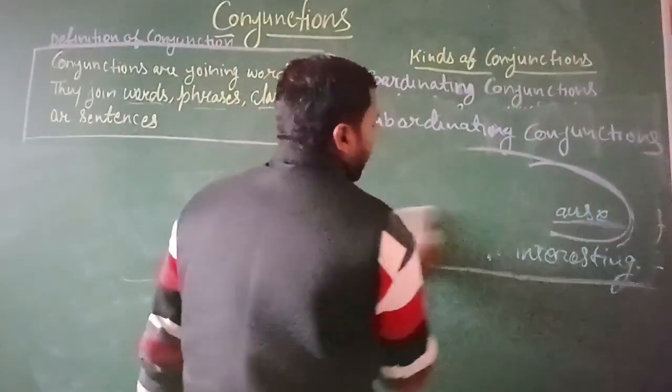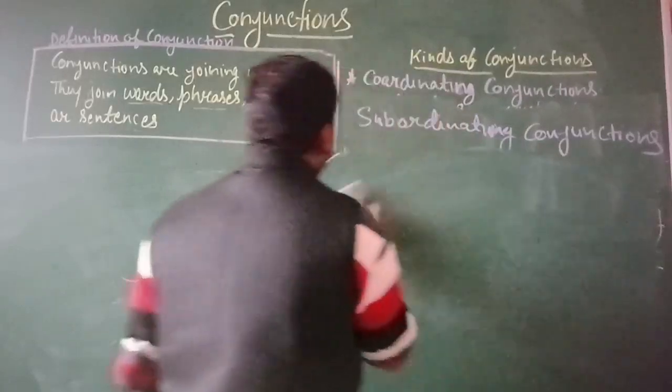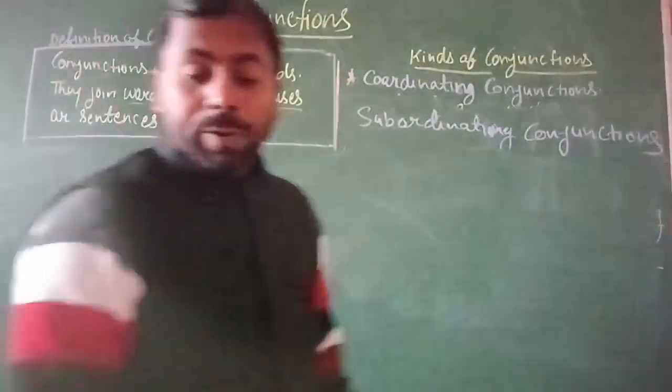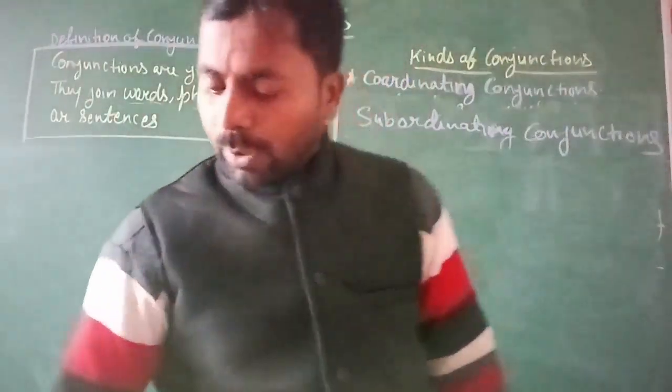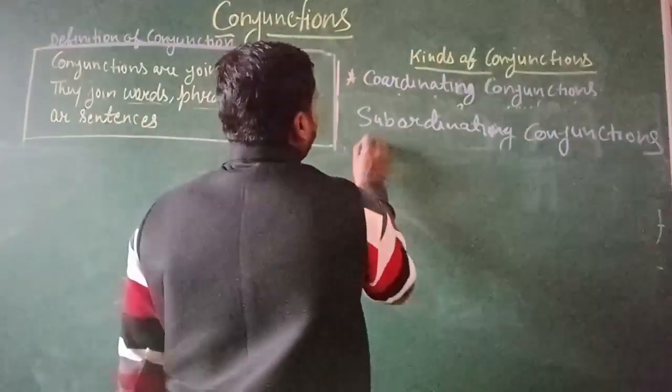We will learn it in the next class. So next we have to learn about the correlative conjunction.